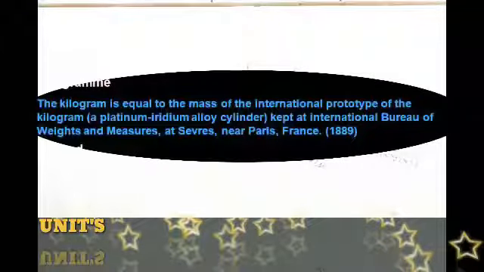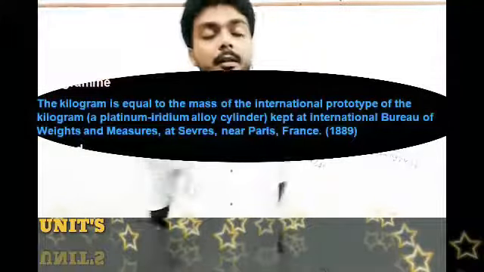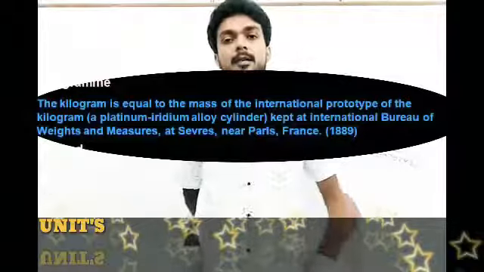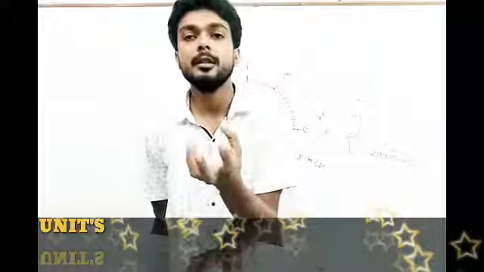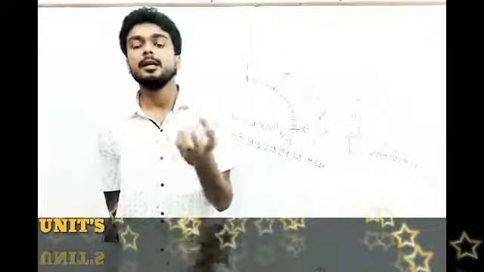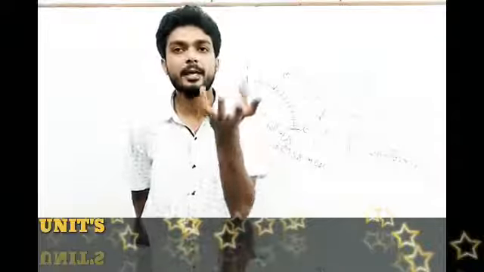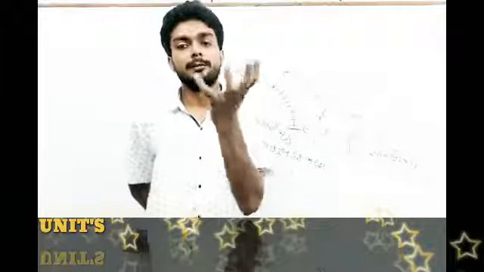Kilogram is equal to the mass of the international prototype of kilogram, and this kilogram is a platinum iridium alloy cylinder kept at the International Bureau of Weights and Measures at Sèvres near Paris, France. The kilogram was defined in 1889. This is the mass of a platinum iridium cylinder which is placed at the International Bureau of Weights and Measures in Paris, and the mass of that kilogram is fixed.